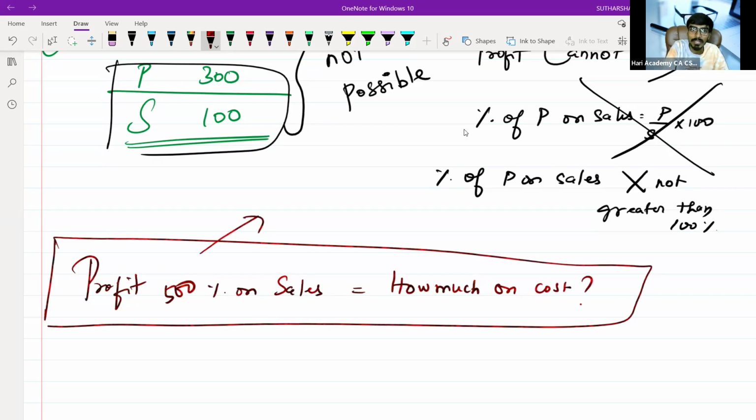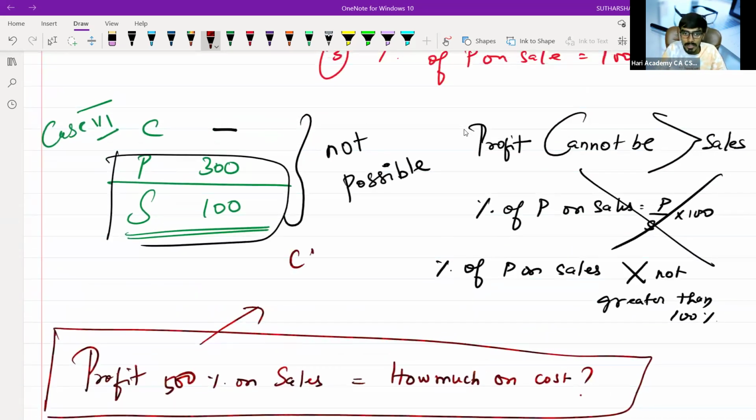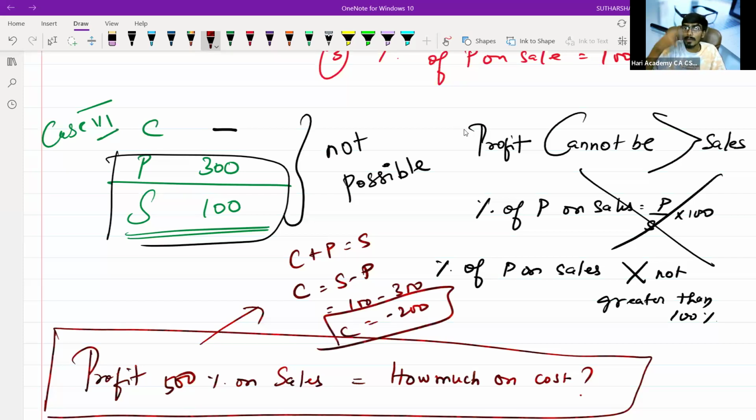You should know cost plus profit is equal to sales. If I need cost, it should be sales minus profit. If I say sales is 100 and profit is 300, how can cost be minus 200? How can the cost of production be minus 200? It should be a positive value, then only it is a cost. It can be zero. It can be more than zero, but it should not be less than zero. Cost should never be negative, because you're spending something, right? How can it be negative?